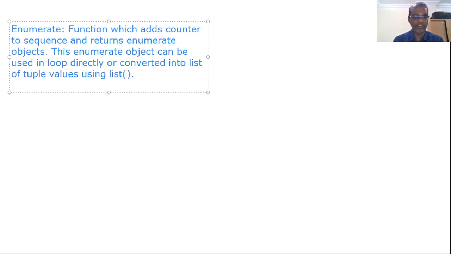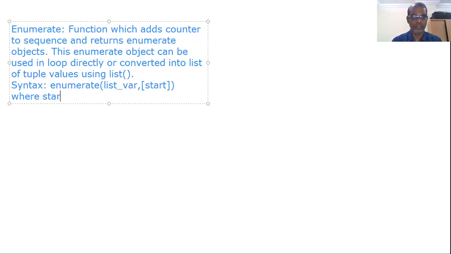Now we will see the syntax for this enumerate, then you can easily understand. Enumerate, we are having one list variable here, comma, within square brackets start, where start is 0 by default. If you do not mention any value for start, it will be considered as 0. So here we have to mention one list, and either mention 0 or any other value for start. If you are not giving a value for start, it is assumed 0.